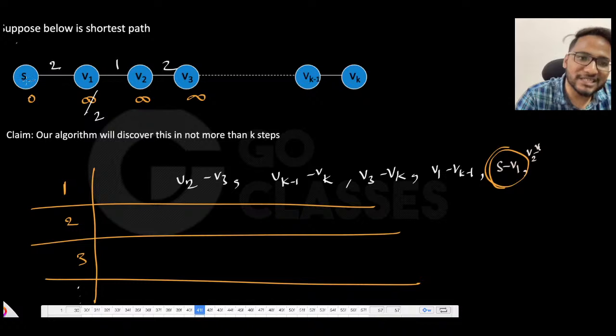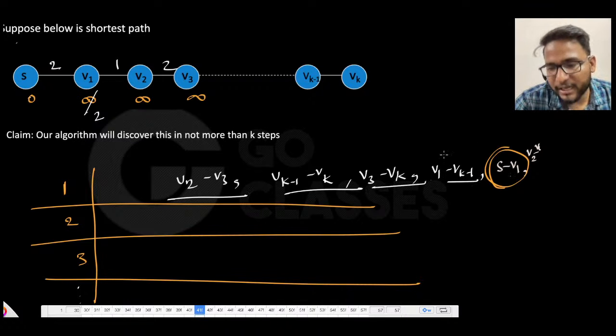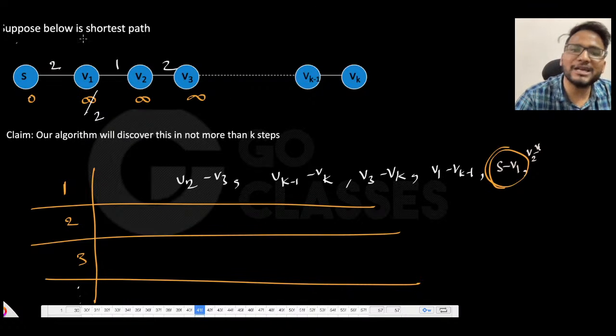Which means that this will get updated to 2 only. Whatever you do does not matter, this will be 2 only. Ultimately, this will be 2 because it is shortest. It has to be 2. Maybe it got updated to something else earlier, let's not worry about it. Now, in the next iteration, you will relax all the edges.